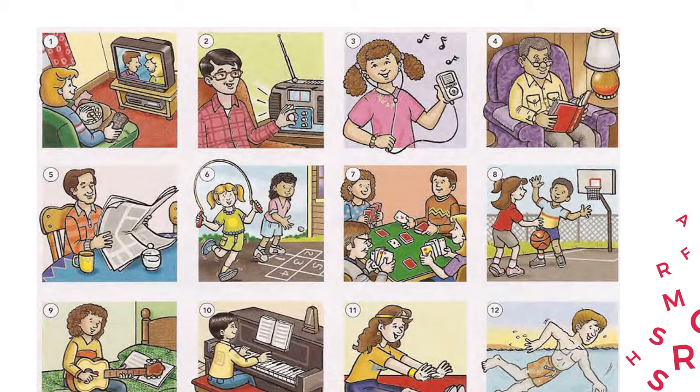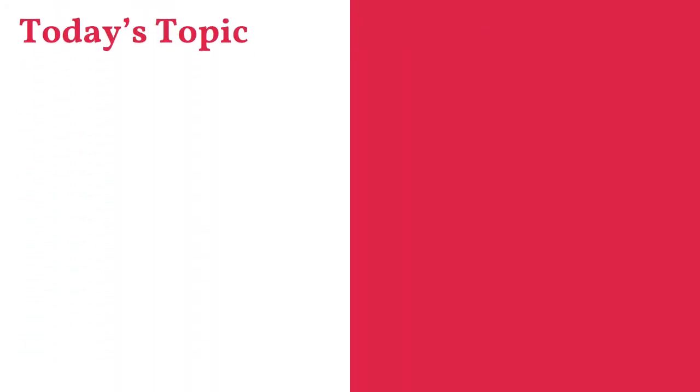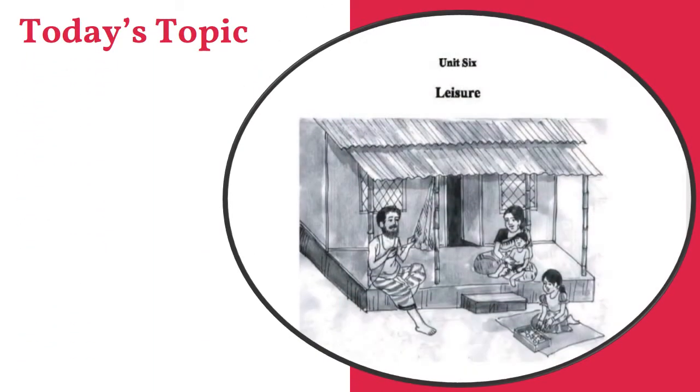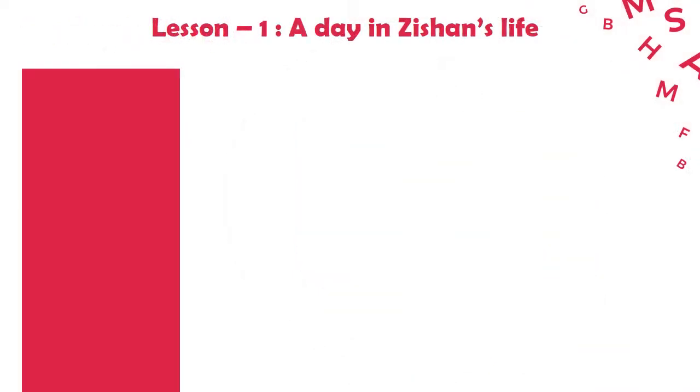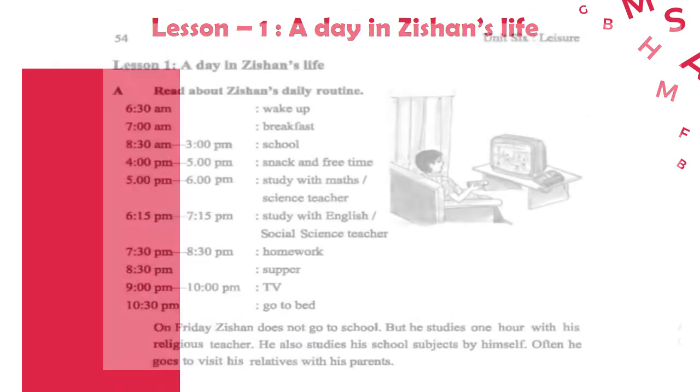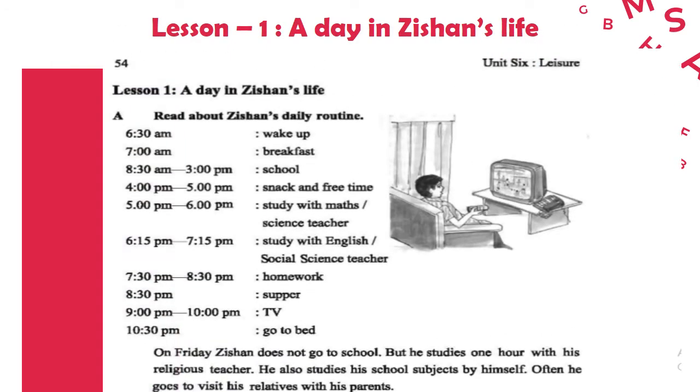And today we will start a unit that is based on leisure, that is Unit 6. And today we will complete lesson 1, 2 and 3. Okay, so let's start. So let's see what's in lesson 1. You can see a picture of lesson 1 from your textbook, and there is a passage about Zishan's daily routine. So let's see what's in his routine.